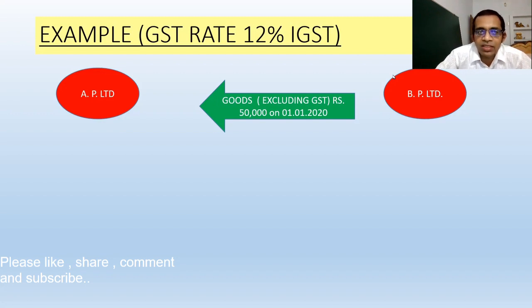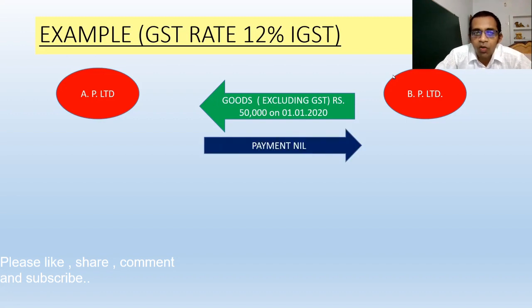B is the seller, A Private Limited is the buyer. On 1st January 2020, A Private Limited makes nil payment. The buyer pays nothing.